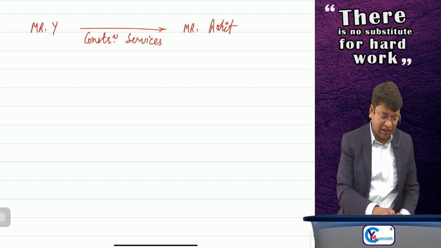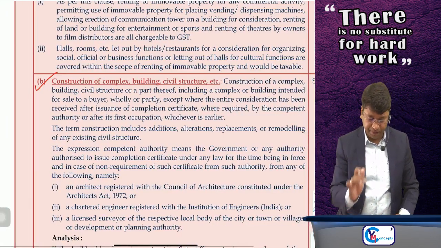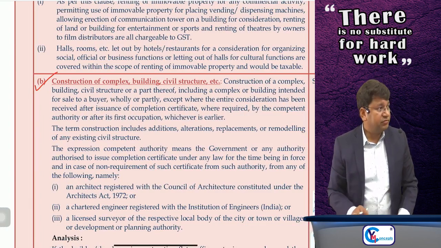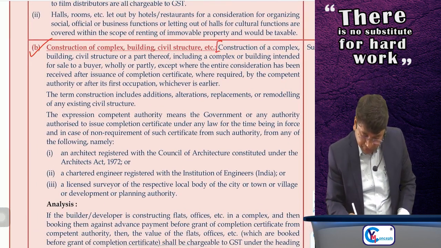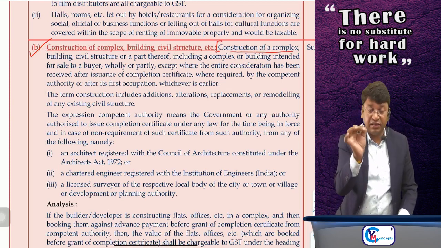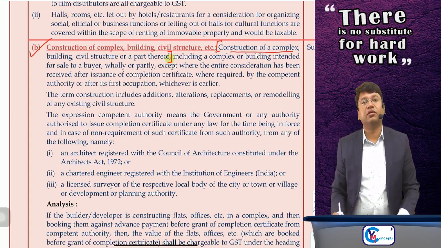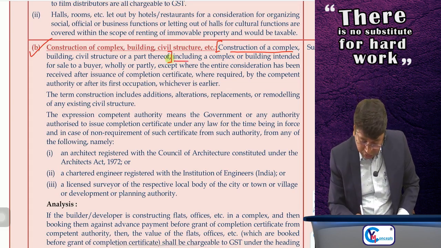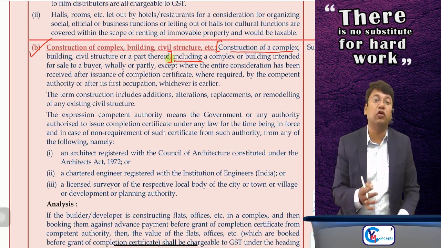See, I'll tell you, I have done 2 parts of this point. See here, this is the first portion. Construction of a complex, building, civil structure or a part thereof. Now here it is a comma. Sir, now the words are getting started from including, and before including there is a comma.